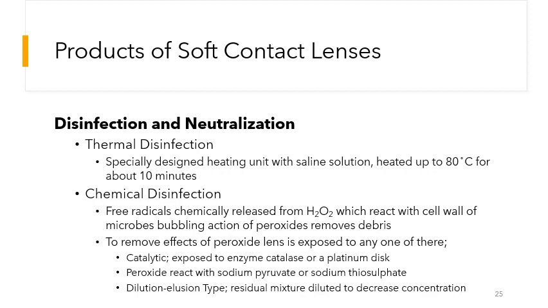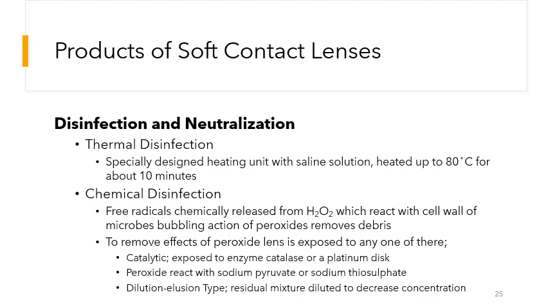This process is carried out in a specialized unit, and after this process the soft contact lenses are cleansed of microorganisms. The next method is chemical disinfection, in which we use hydrogen peroxide for killing the microorganisms. In this process, the free radicals released from the H2O2 will react with the cell wall of the microbes, and the bubbling action of the peroxide will remove the debris of the cell walls, and the microbes will be killed.